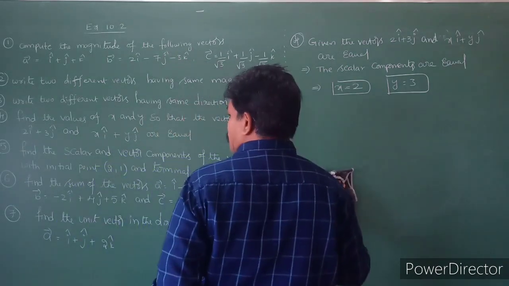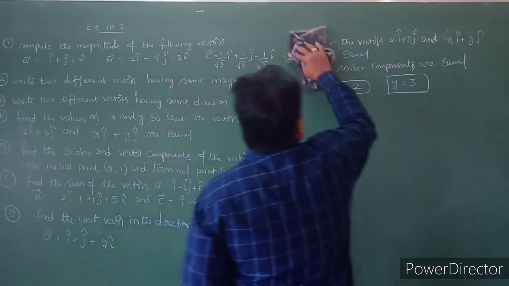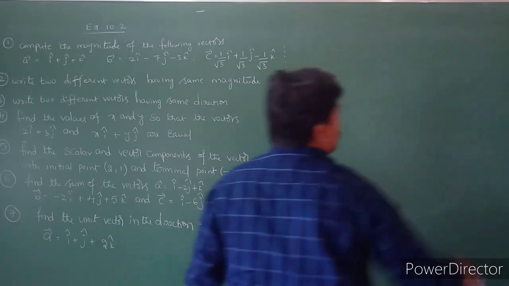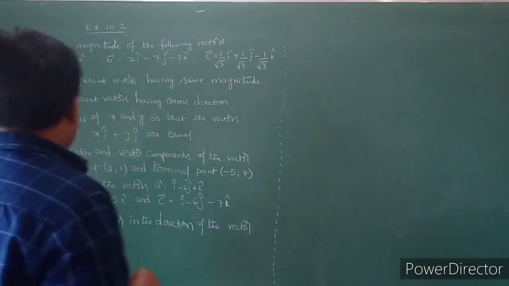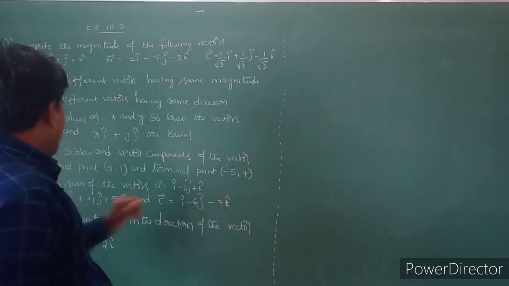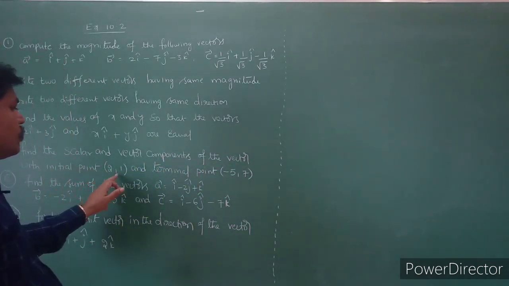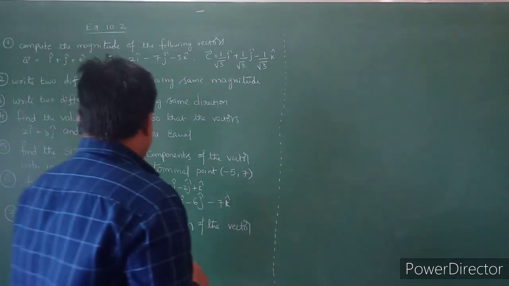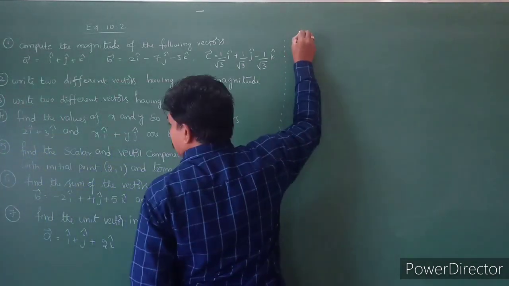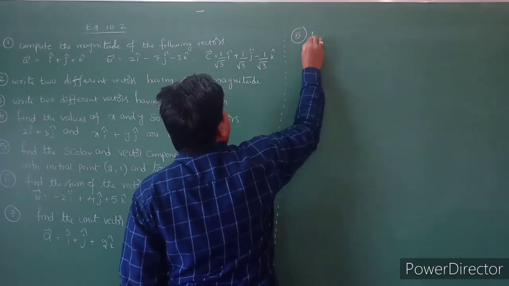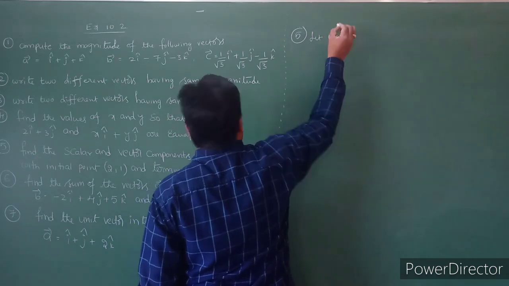See the next question, question number 5. Find the scalar and vector components of the vector with initial point 2, 1 and the terminal point minus 5, 7. So here I am taking the points. Let P is equal to 2, 1, the first point.